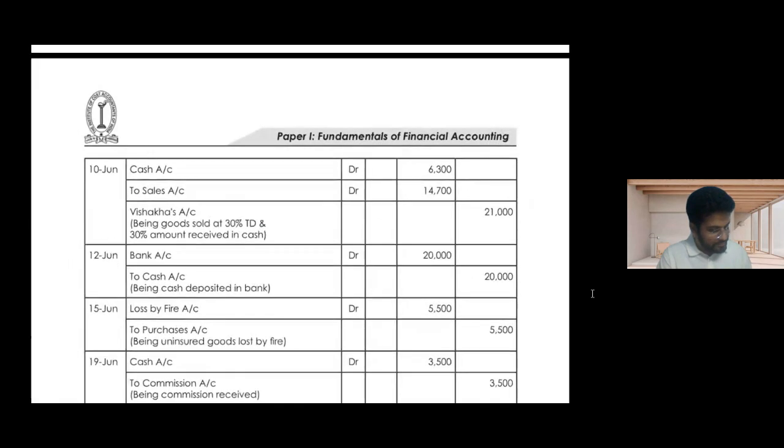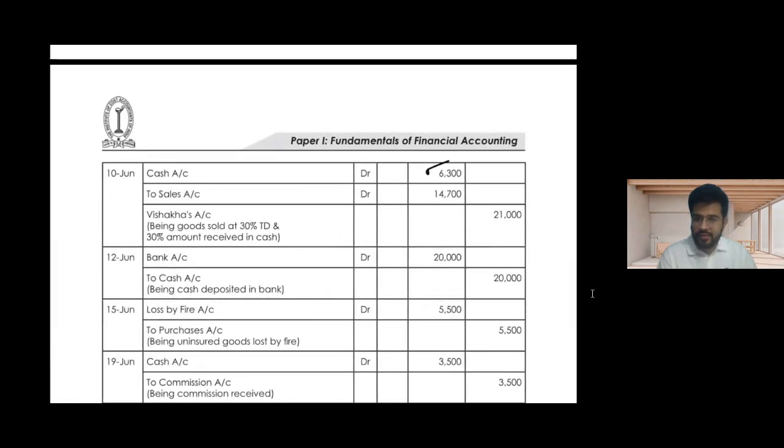Okay. So we have cash account debit, that is 6,300, which we have received in cash. They have made a mistake over here. This should not be to sales account. Here we will have Vishakha's account, that is our debtor, with 14,700 debited, and down we will have to sales account, that is 21,000, because the sales are of 21,000. So that is the correct journal entry. Please correct that in your notes.